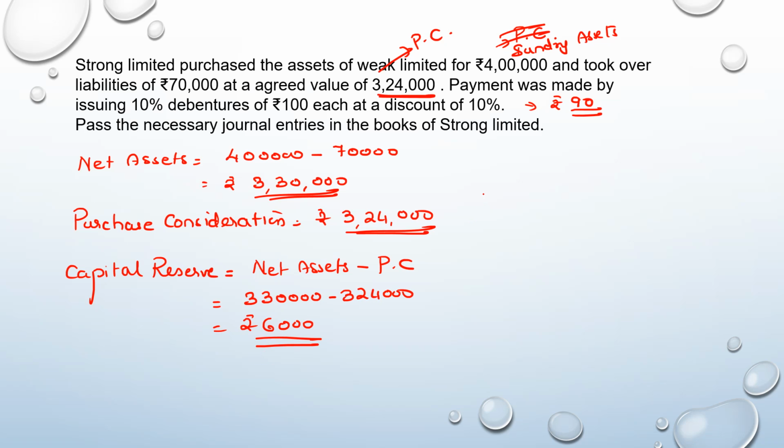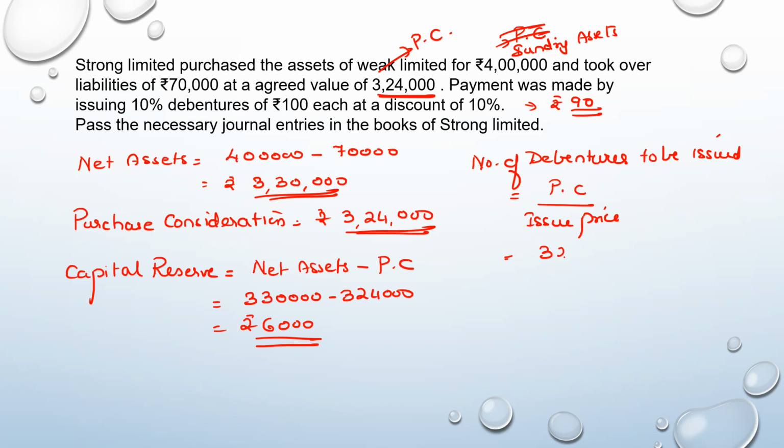Now the next calculation would be to calculate the number of debentures to be issued to Week Limited. Now what is the formula for that? You take the purchase consideration divided by the issue price. The purchase consideration here also has been discharged totally by issue of debentures. So we will take 3,24,000 divided by the issue price, being issued at a discount of 10%. So 90.